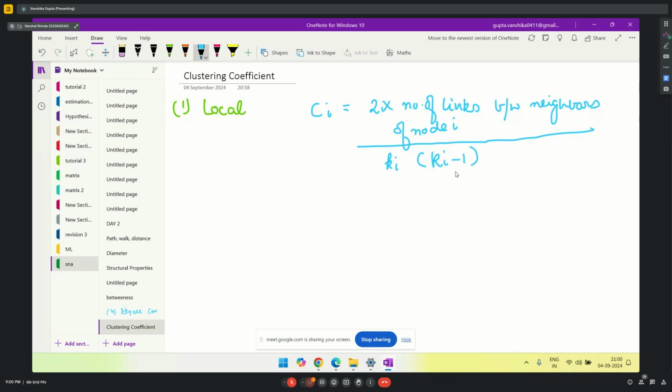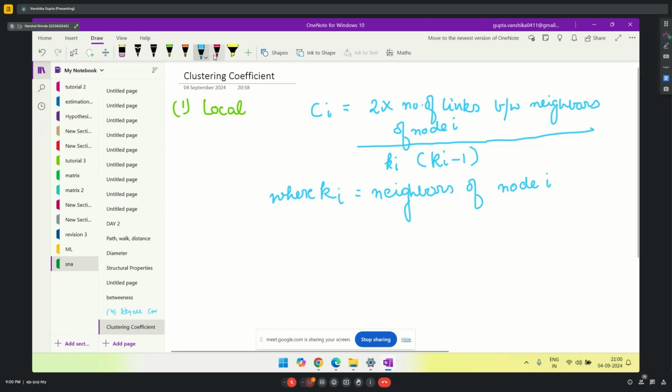So this is the formula for clustering coefficient, where ki is equal to the number of neighbors of node i.